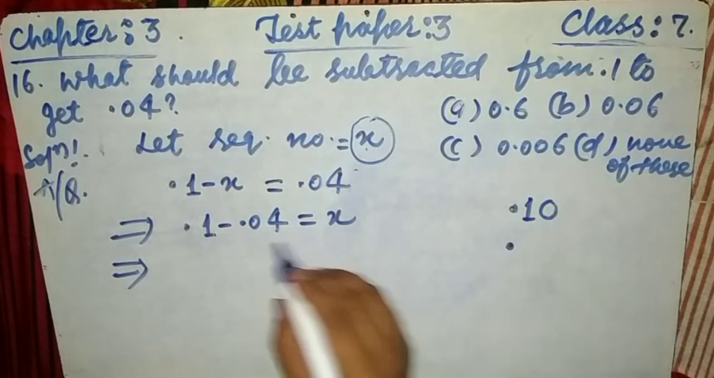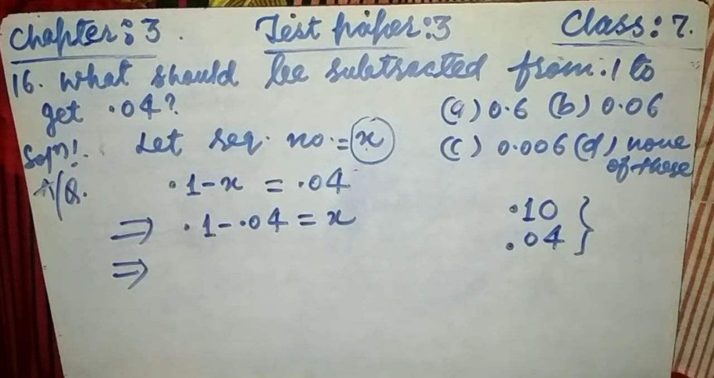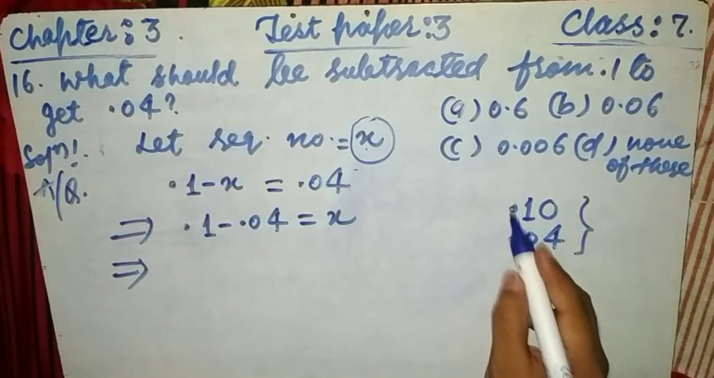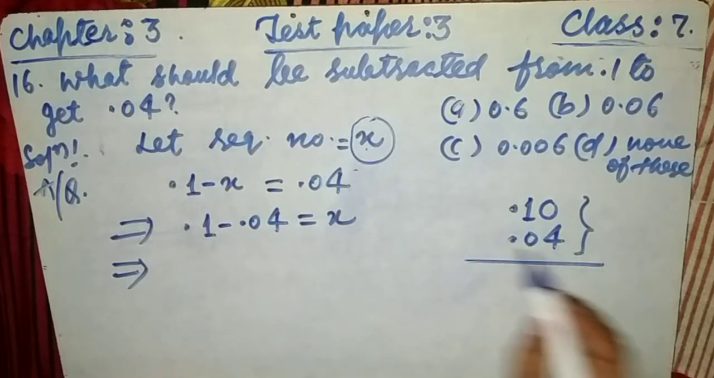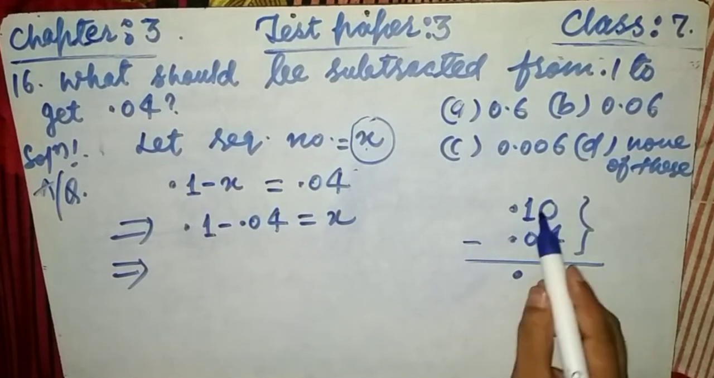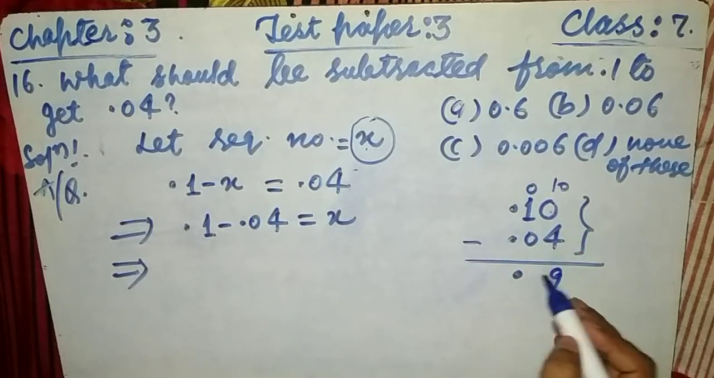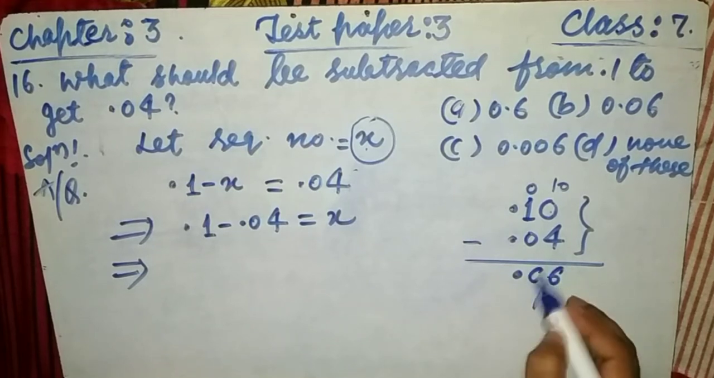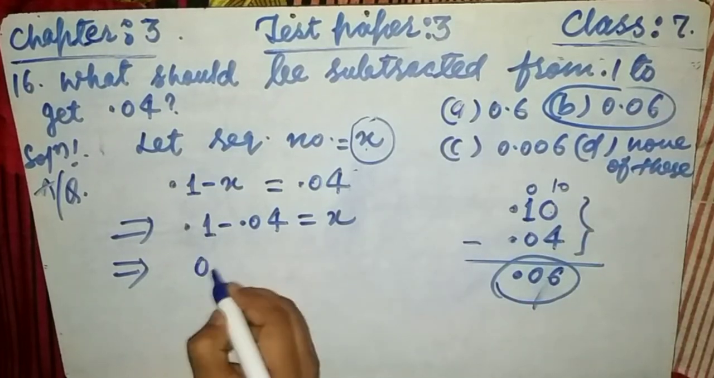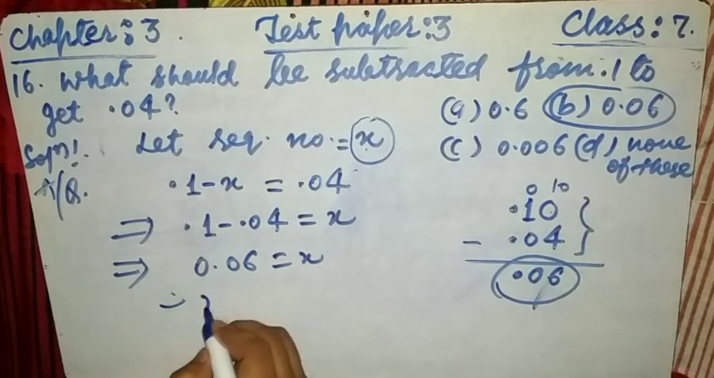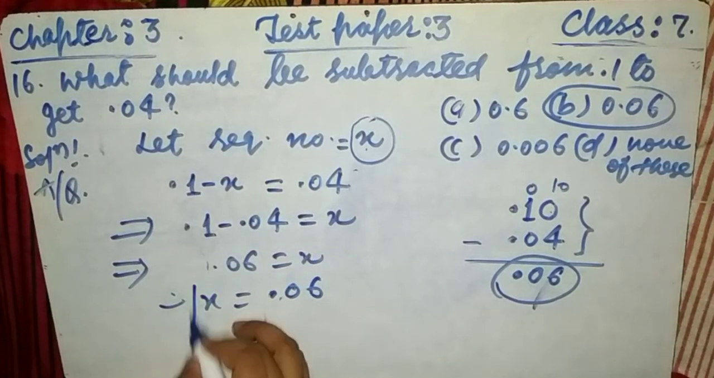So here, in 0.1, if you place 0 after 1, we get 2 decimal places, and the other is already 2 decimal places, so both of them are like decimals. Then we can easily subtract, and all decimal points should be straight. Now subtract. 10 minus 4 is 6, and 0 minus 0 is 0. So we get 0.06. Hence x is equal to 0.06. This is answer B.